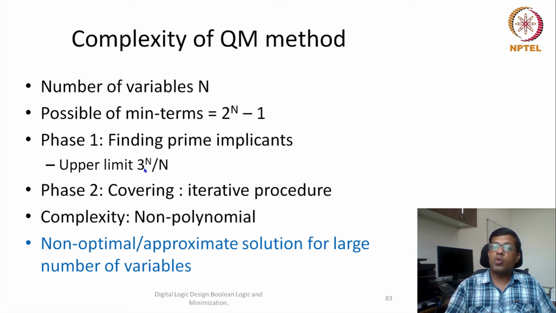And how do we calculate this approximate solution? This will come from the algebra. In our previous module, we saw there were a couple of stages where we try to remove redundant terms, add some terms and then remove some terms, remove variables, remove literals.